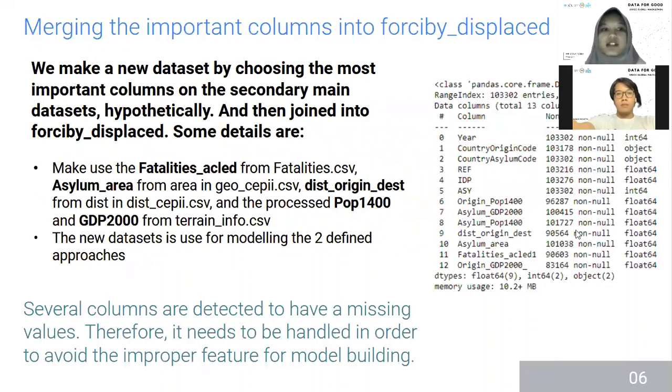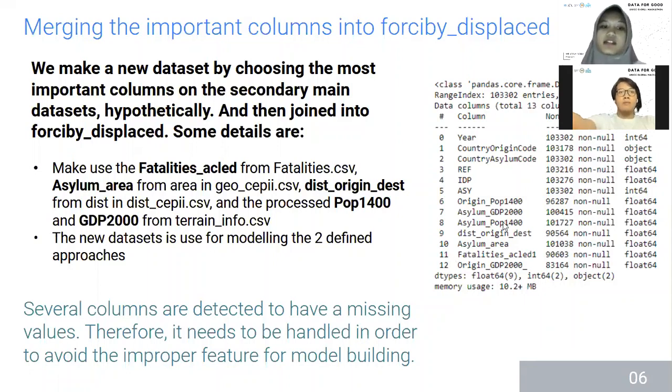For building our model, the first thing we do is merge the important columns into the forcibly displaced data. We make a new dataset by choosing the most important columns from the secondary main dataset, hypothetically, and then joining them into the forcibly displaced data. The new dataset is used for modeling the two defined approaches.